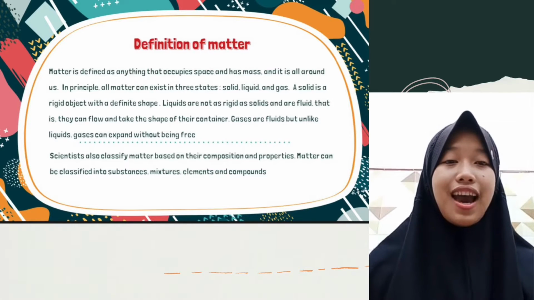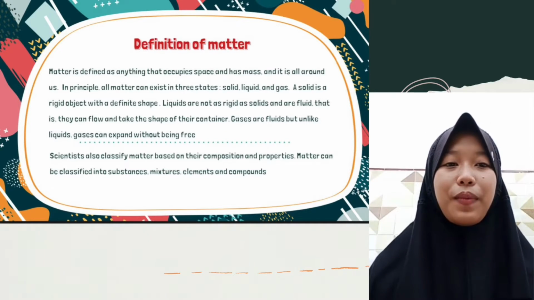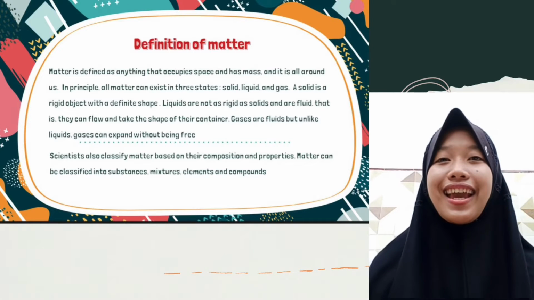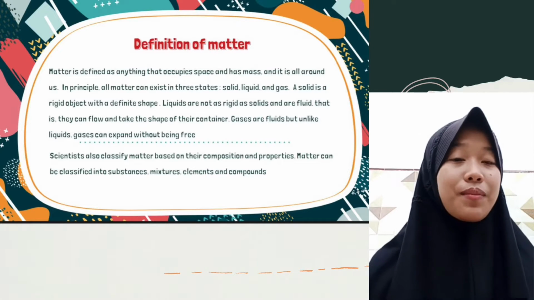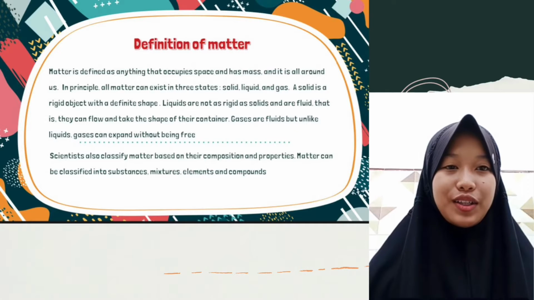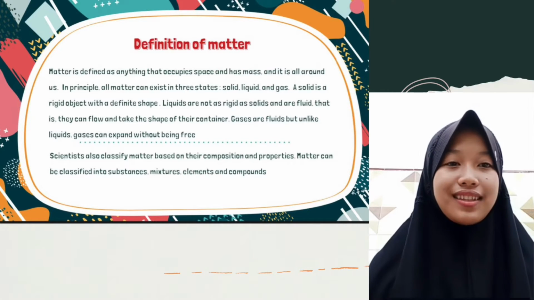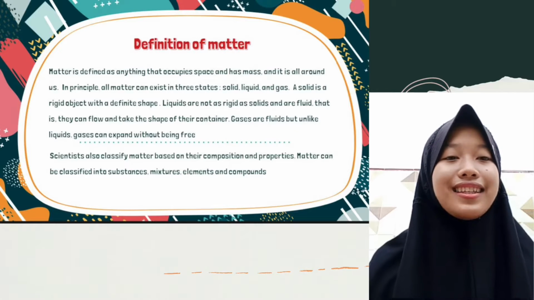I'm Roihatu Zakia. I will explain to you about the definition of matter. Matter is defined as anything that occupies space and has mass, and it is all around us. In principle, all matter can exist in three states: solid, liquid, and gas.